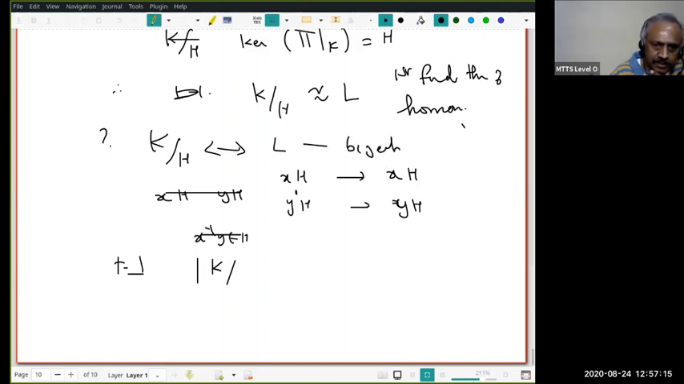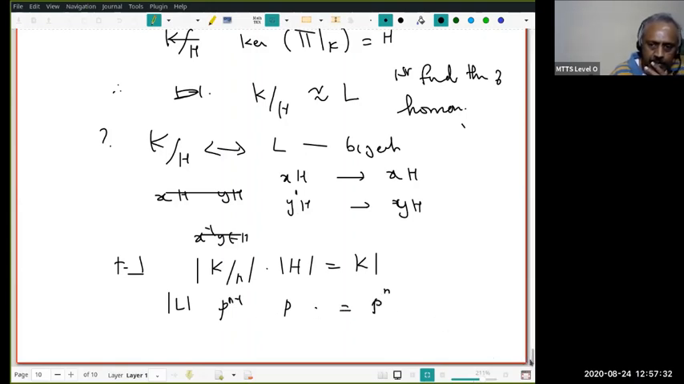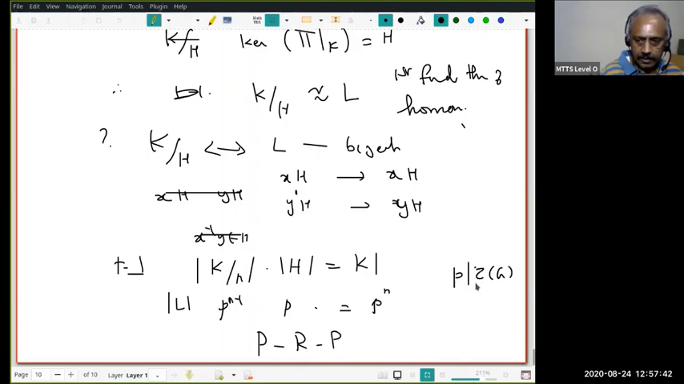And how many elements are there? The order of K mod H equals the order of K over H. Therefore, this is P power n minus 1 times P, because this is equal to the order of L. Therefore, this is P power n. Therefore, what have I shown? Okay, pause, review, proceed. I have shown that if P divides the order of the center, then I can find a subgroup of order P power n. That means G is not a counterexample.